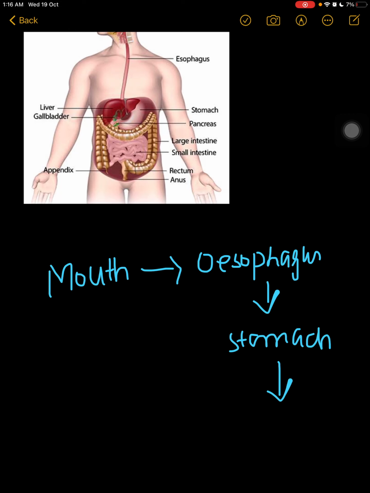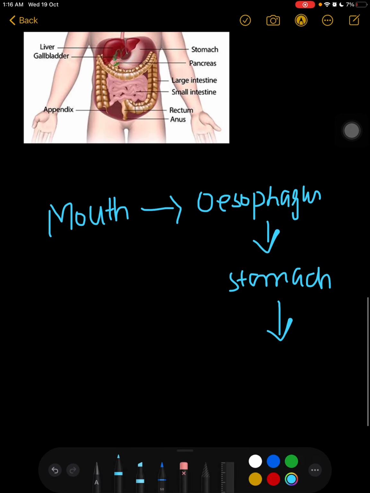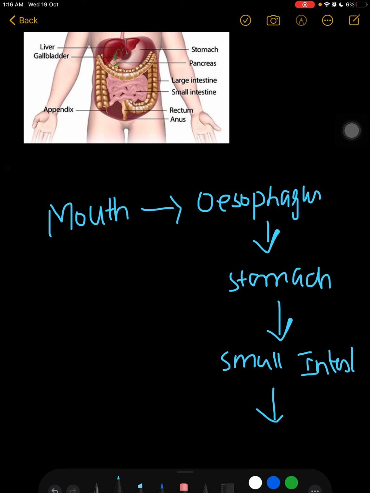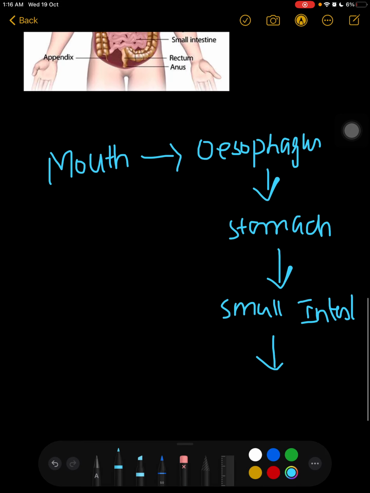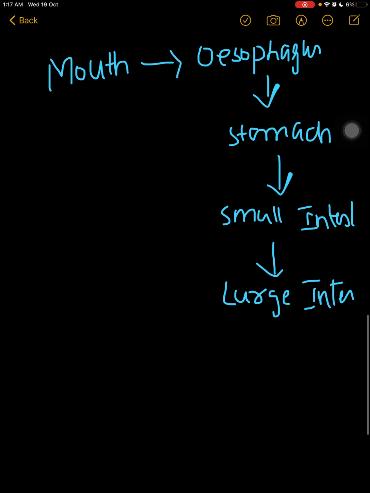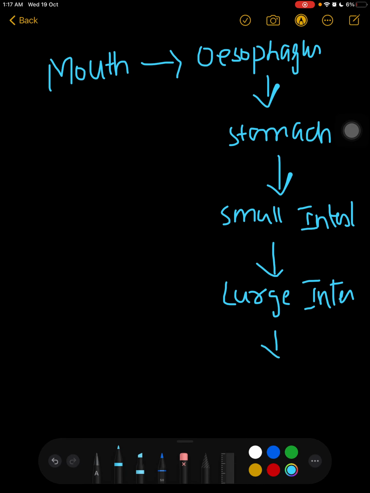After the stomach we are having the small intestine, then the large intestine, and last the rectum.